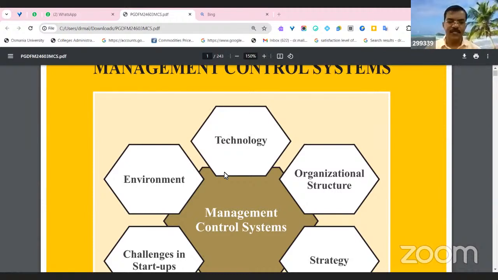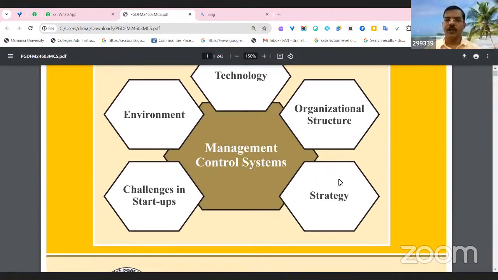control systems. It covers the technological parts, the structure of the organizations, and the strategies adopted by these various organizations, where the managements have implemented the strategies, and the challenges in startups.